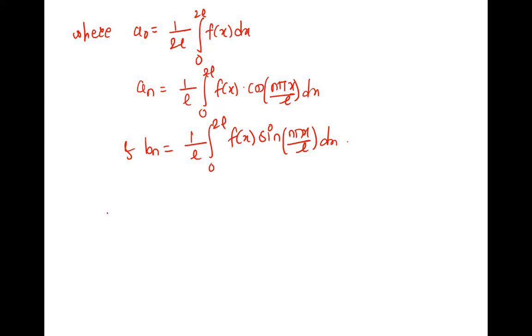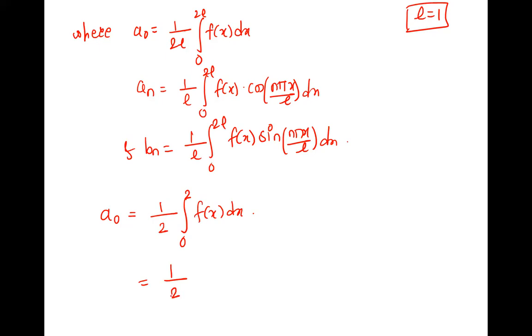So we start with A naught: 1 upon 2L. L is what? We have already found out L is 1. So here we write the value of L and solve. So 1 upon 2L, L is 1, integration 0 to 2L, L is 1, f of x dx. We have to solve this integration now.